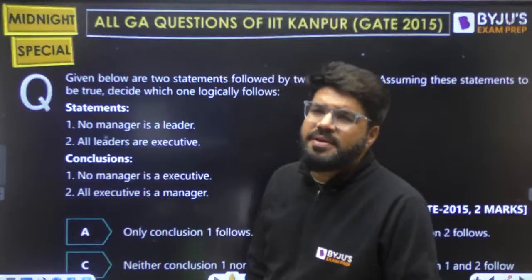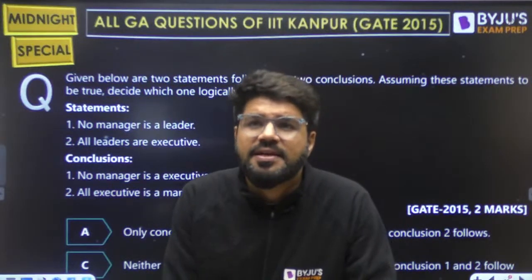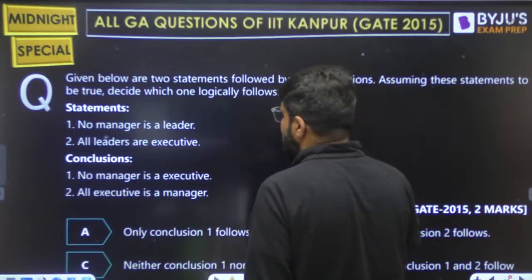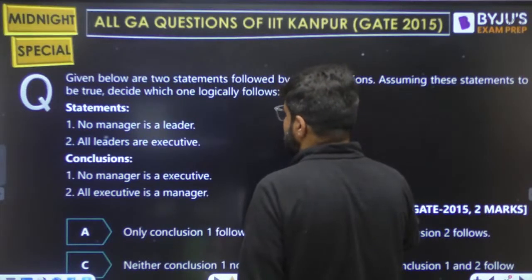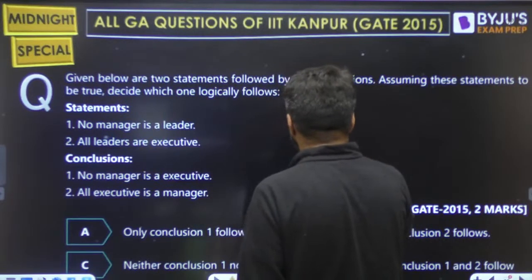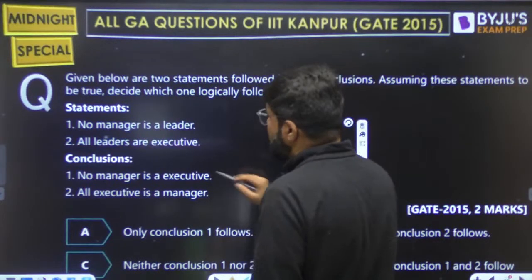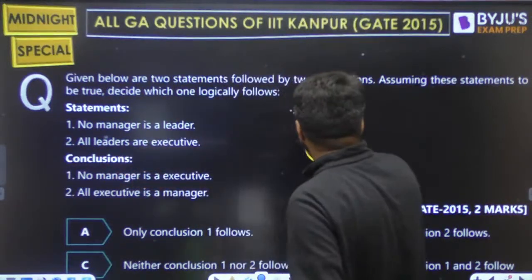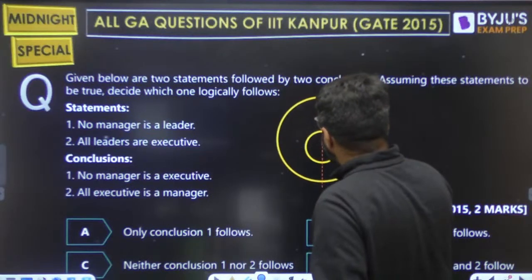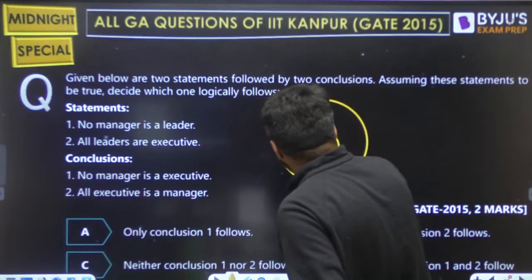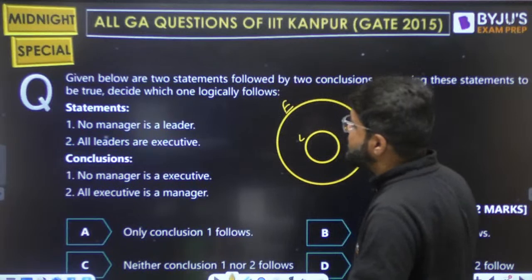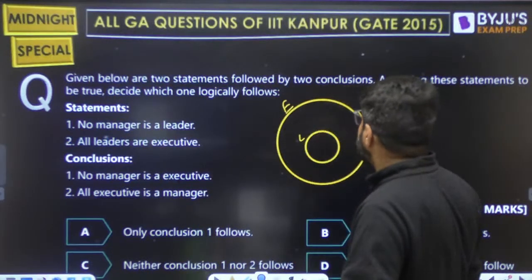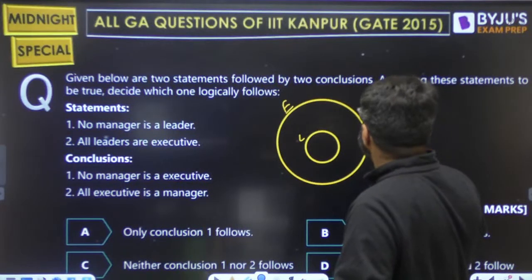So what does it logically mean? No manager is a leader means they don't have anything in common. Managers are separate and leaders are separate. No manager is a leader, but all leaders are executives. Let us start with all leaders are executives. All A's are B's means A inside B. Leader inside executive. So leader has to be inside executive. All leaders are executives, but no manager is a leader, so there is nothing common between manager and leader. So where is the manager? This may be the manager.